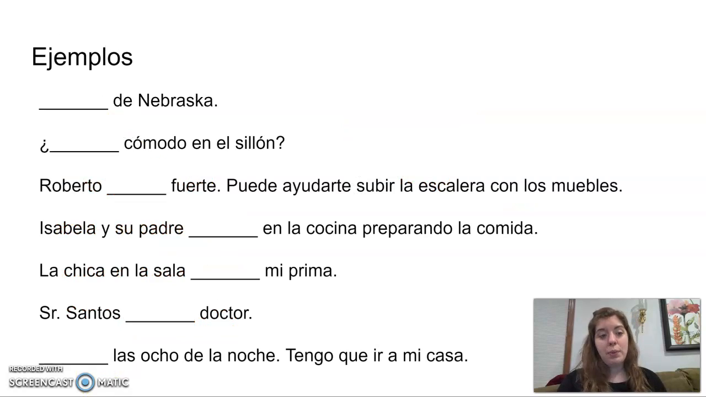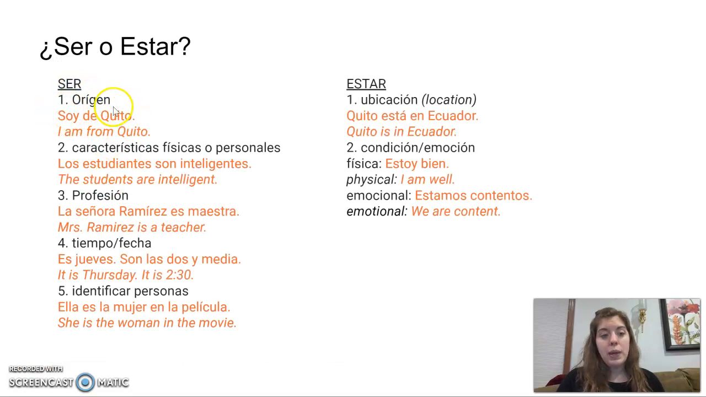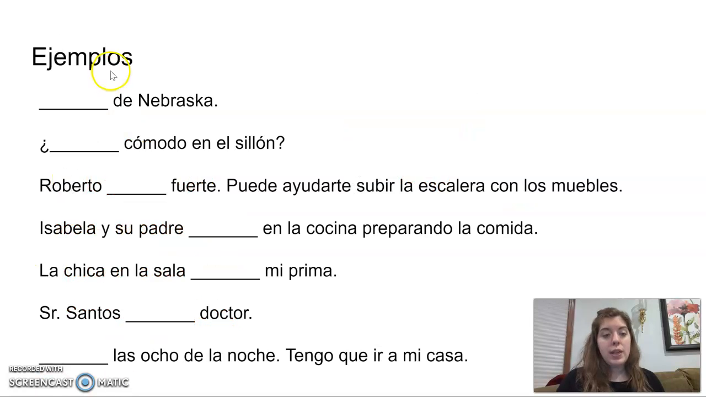Vamos a ver unos ejemplos. De Nebraska. In este caso, it's talking about origen. Origen. Entonces, soy de Nebraska. Cómodo en el sillón. Cómodo, comfortable. En el sillón, that's the armchair. That's one of our vocabulary words this unit. And here, this is something that could change easily. Entonces, ¿estás cómodo en el sillón? You could be asking someone, are you comfortable in the armchair? ¿Estás cómodo en el sillón?